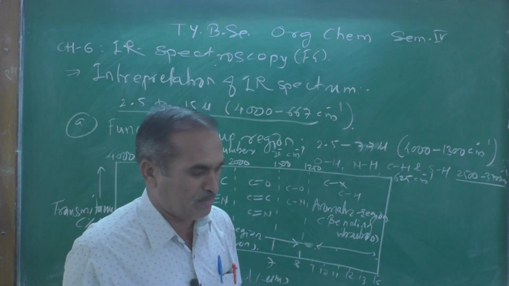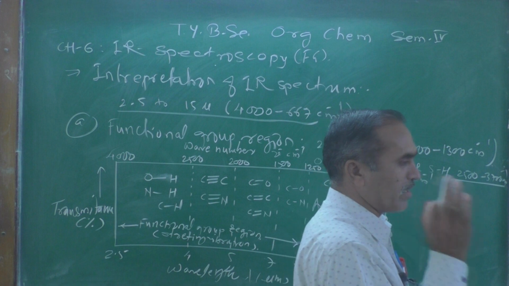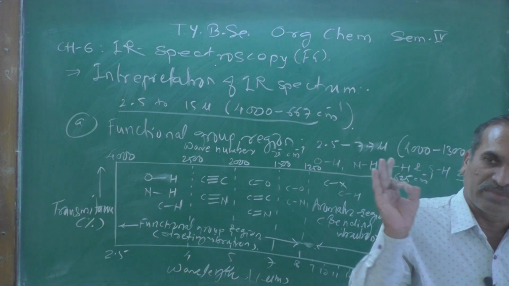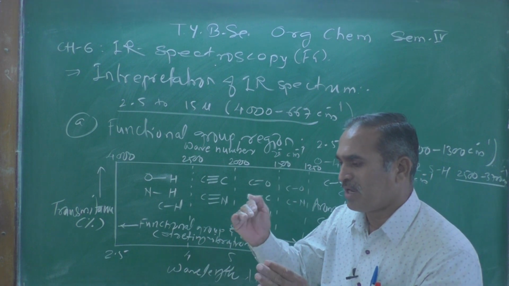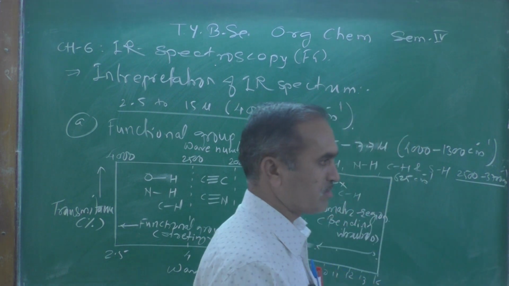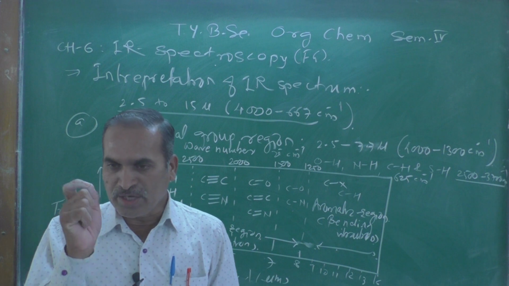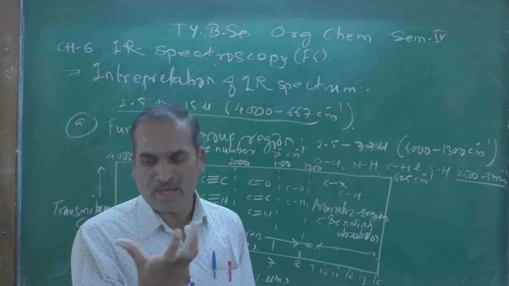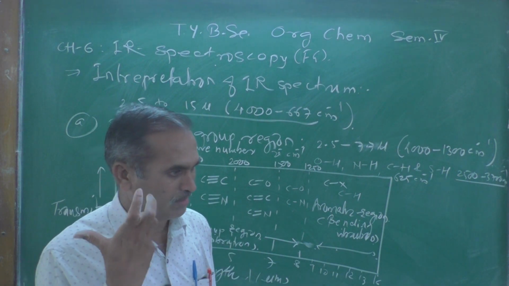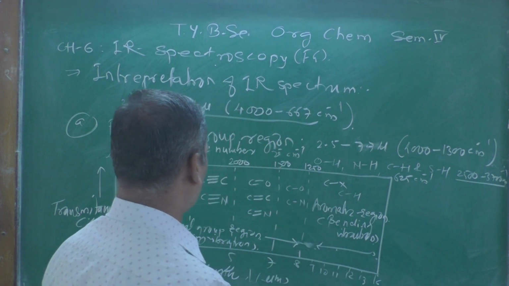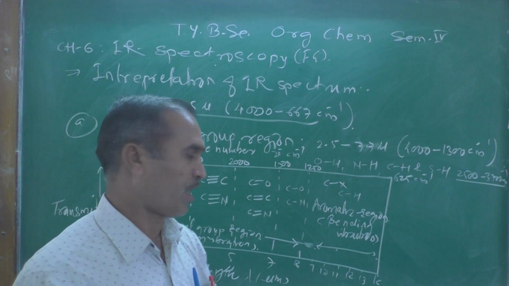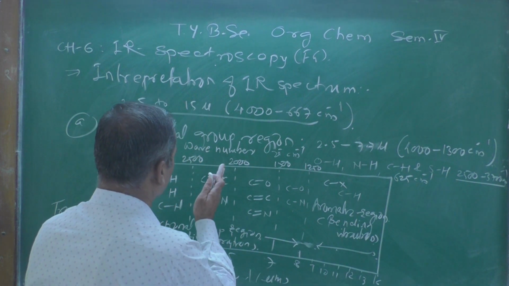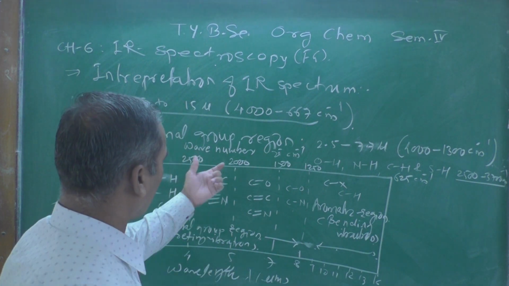It is a very recognizable peak observed in the IR spectrum. The organic chemist easily recognizes this bond by looking at its shape and size. It has a very definite size and shape of that particular peak, and from that the organic chemist can say there is a carbon carbon triple bond.